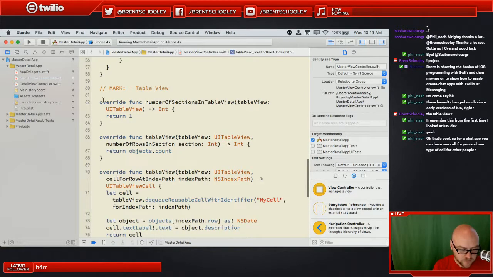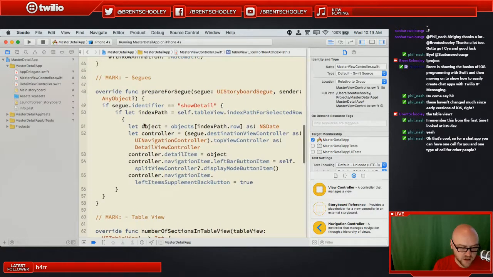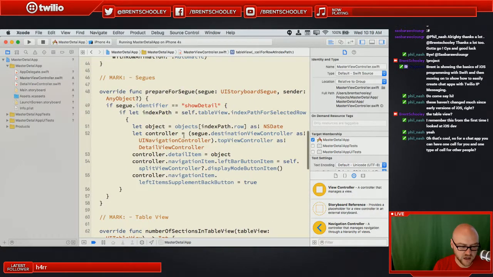So the segue is up here. And it says the override for this is called prepare for segue. And we check the identifier on the segue. It's similar to the cell identifier, set up the same way in code. We check the segue identifier to see if it's the show detail. And if it is the show detail, you can imagine a storyboard might have a ton of different segues in it. So that's why we're checking.